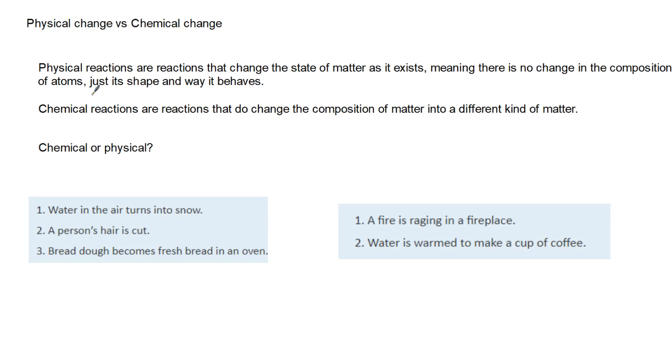So a car running through a person is a physical reaction because it changes the state of matter as it exists.